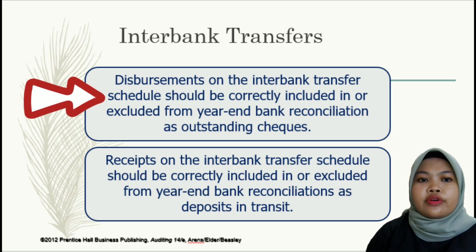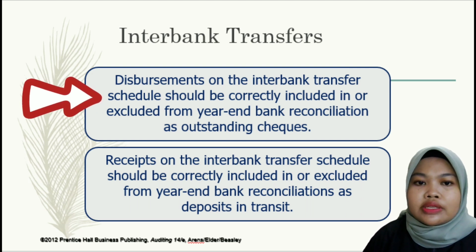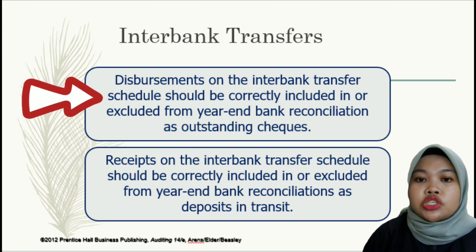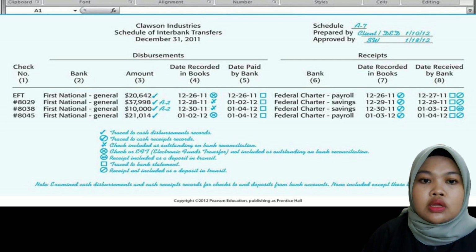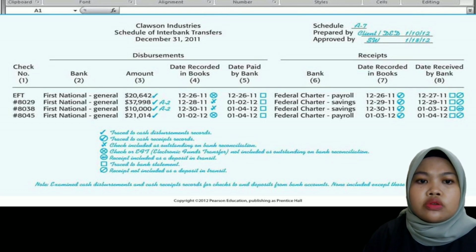For number 4, disbursements on the interbank transfer schedule should be correctly included in or excluded from year-end bank reconciliation as an outstanding check. In this figure, the bank reconciliation for the general cash account on December 31st, 2011 should include outstanding checks for the second and third transactions, but not the other two transactions.